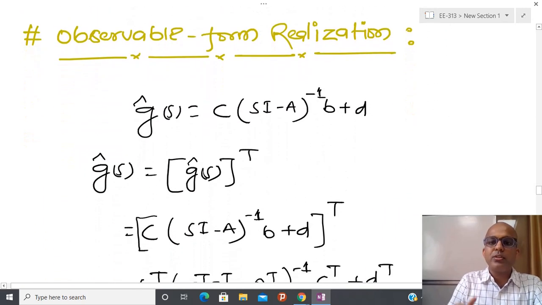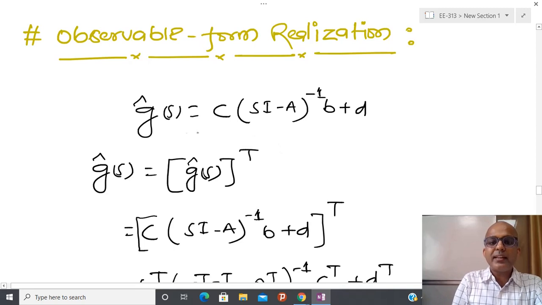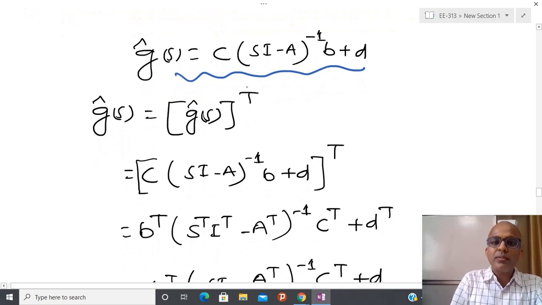Again, you can just remember the name, and when I deal with the observation problem or observer design, at that time I will tell you the whole story of why the name is observable form. So here you can see that I have a transfer function, and I have already told you that it is the ratio of a numerator polynomial by a denominator polynomial.